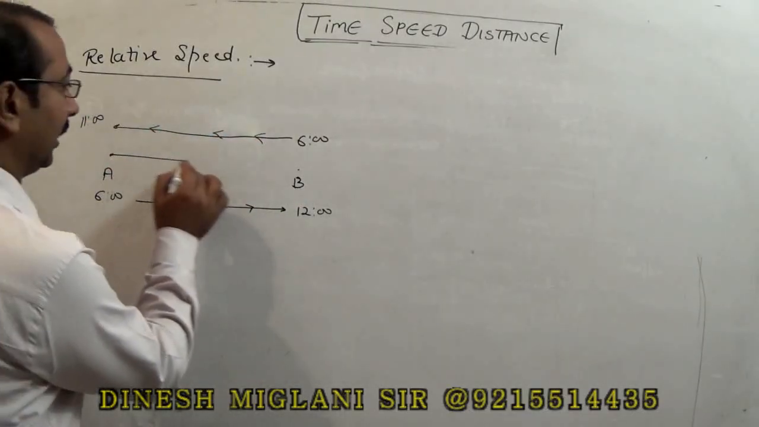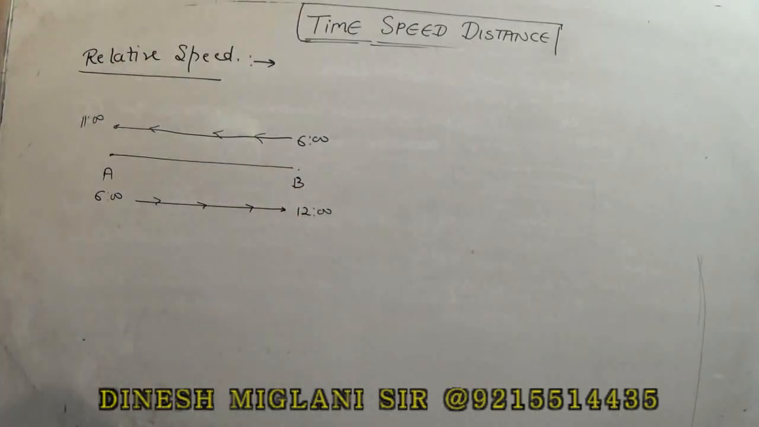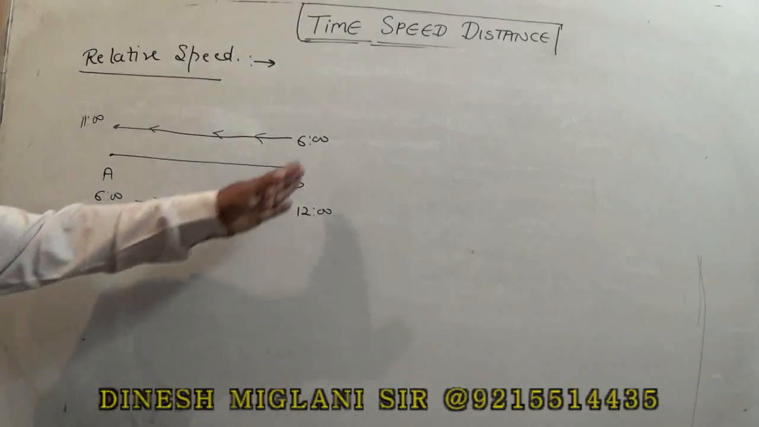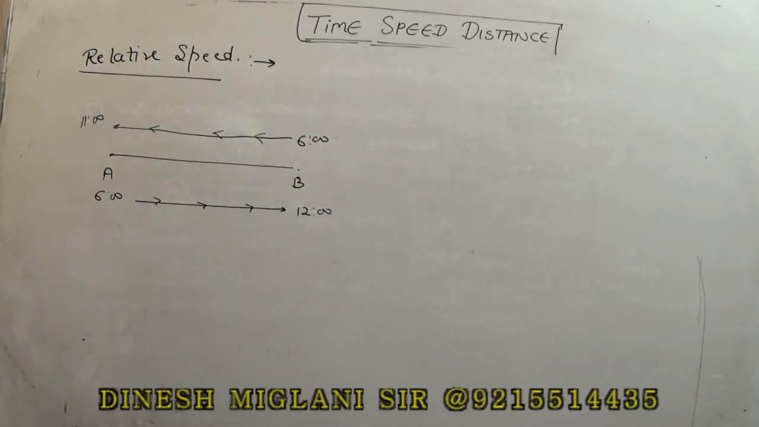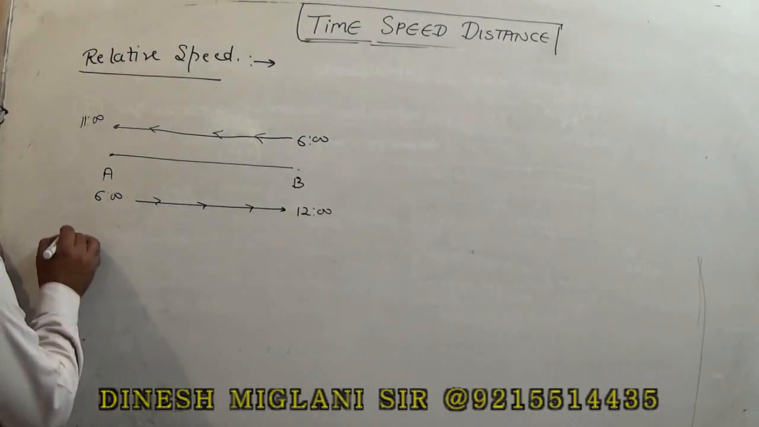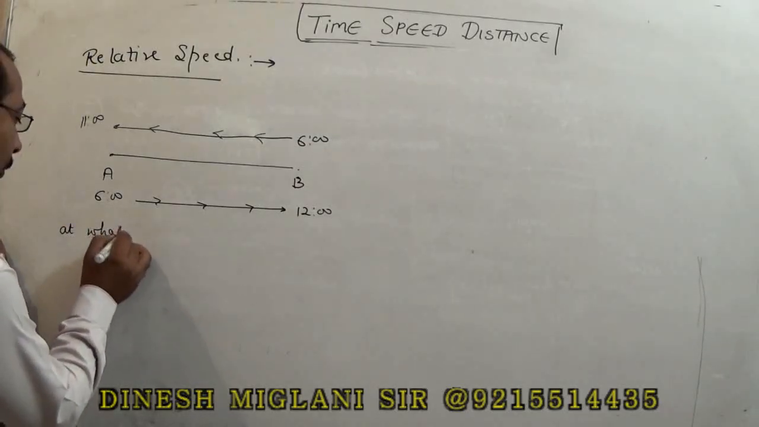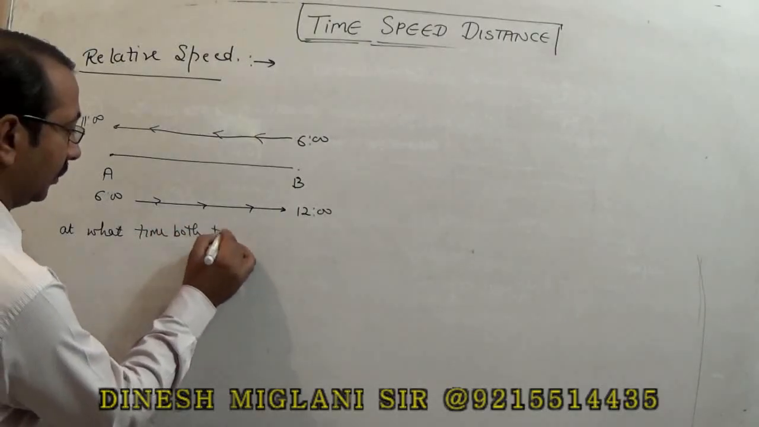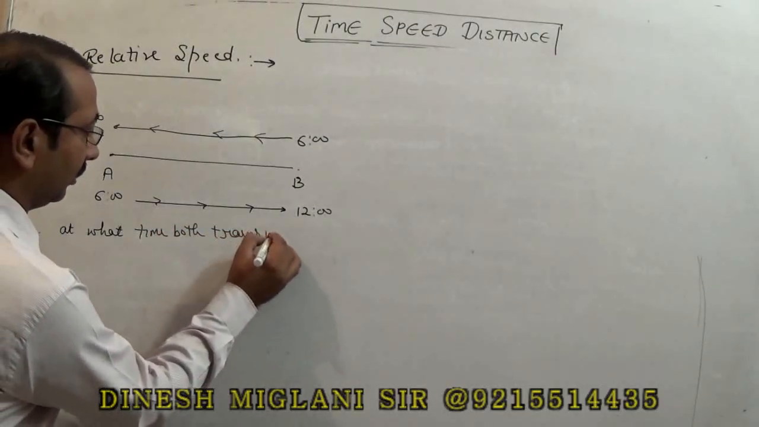Means there are two stations A and B. From station A a train starts at 6 and reaches B at 12 o'clock, and from station B, a train starts at 6 o'clock in the morning and reaches station A at 11 o'clock. Question is, we have to find out at what time both trains will meet.